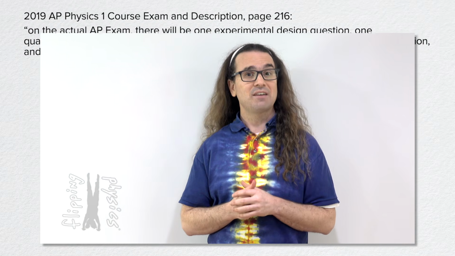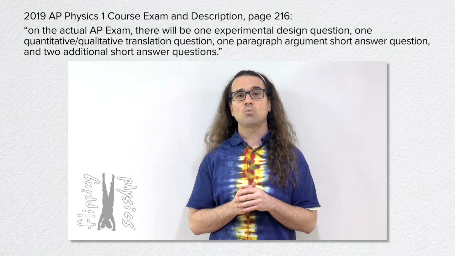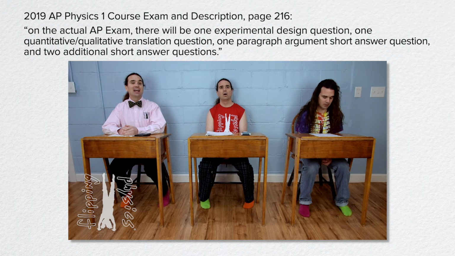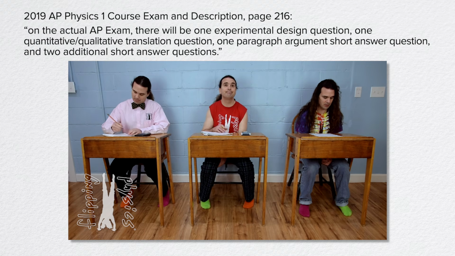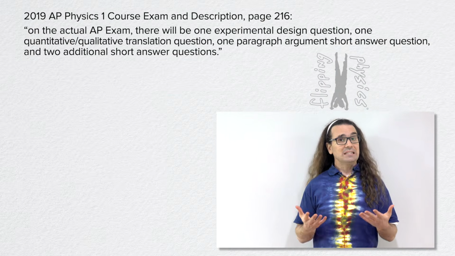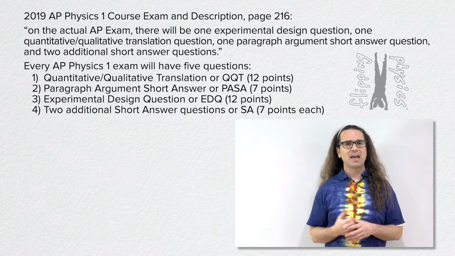Bo, could you please read the part I have highlighted on page 216 of the 2019 AP Physics 1 course exam and description? On the actual AP exam, there will be one experimental design question, one quantitative qualitative translation question, one paragraph argument short answer question, and two additional short answer questions. Right, so in summary, every AP Physics 1 exam will have 5 questions in these categories.